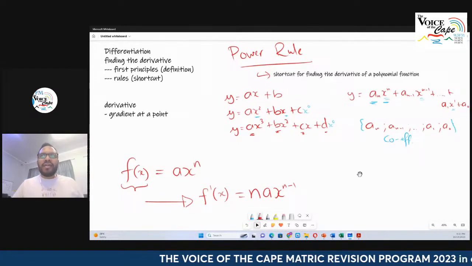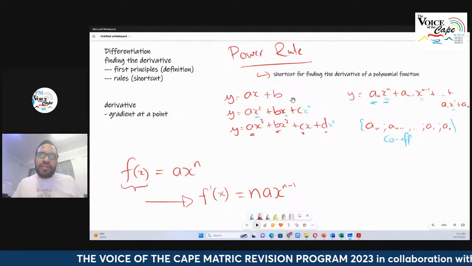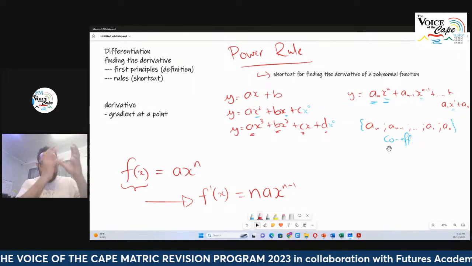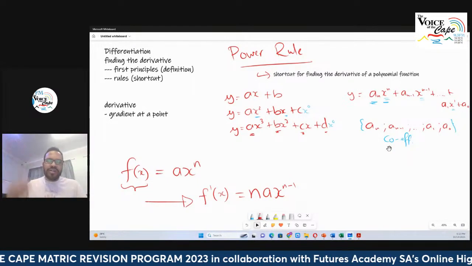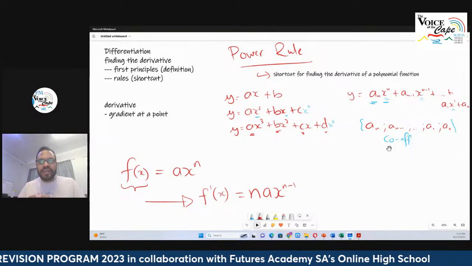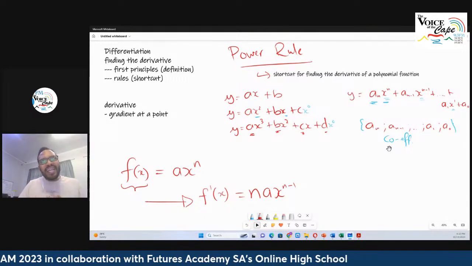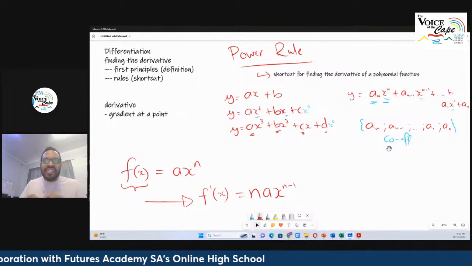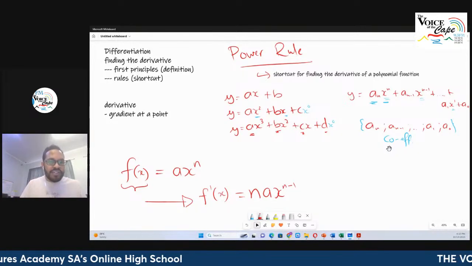Now, if I define a polynomial function to look like this, coefficient, variable, power, that's what makes a polynomial. And I say that the power rule is a shortcut for finding the derivative of a polynomial function.